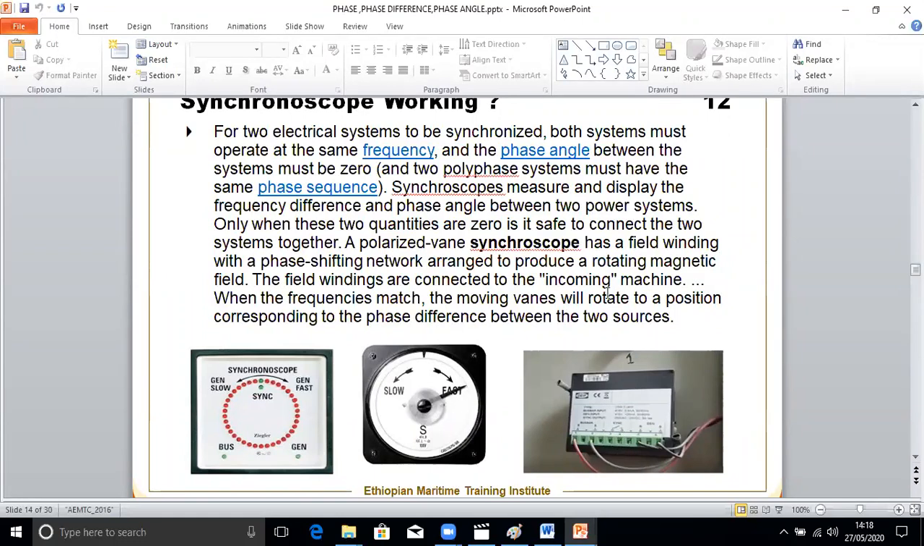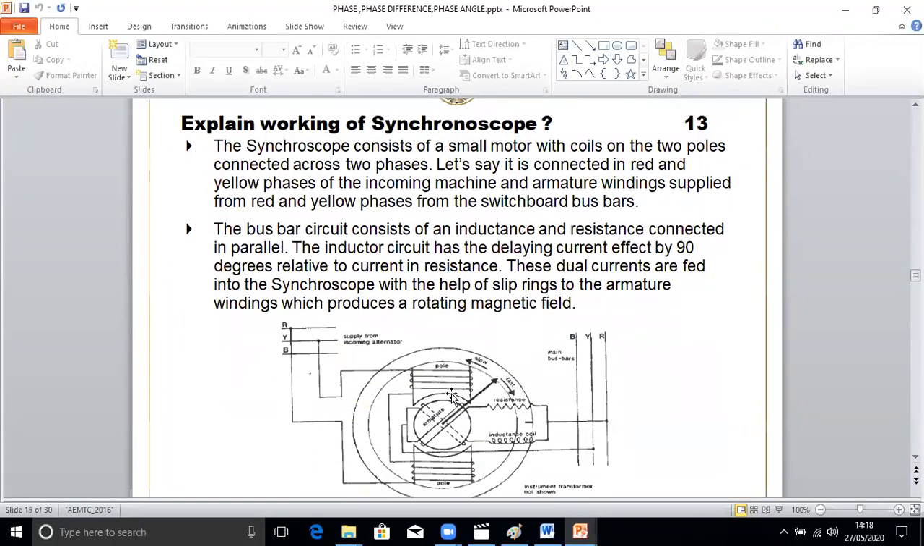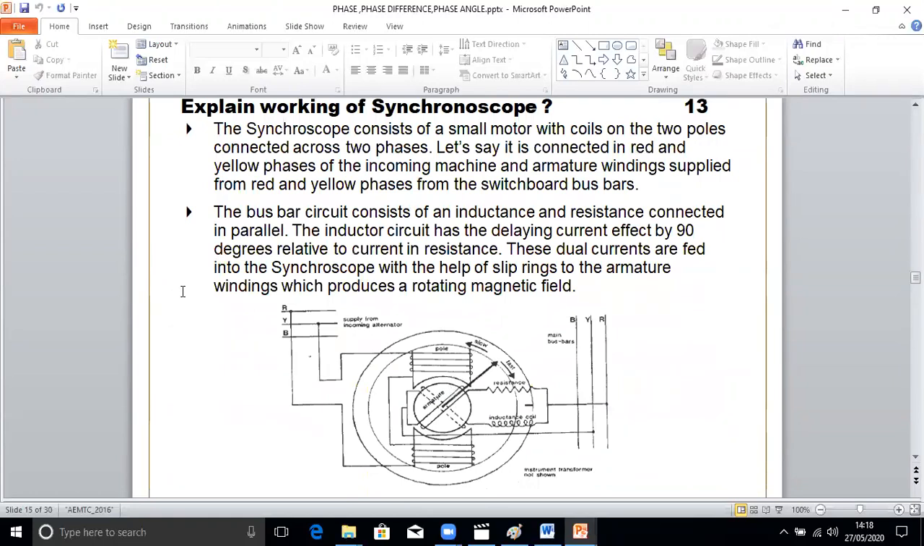And the field windings are connected to the incoming machines. When the frequencies match, the moving vanes will rotate to a position corresponding to the phase difference between the two sources. So this is a polarized vane type synchronoscope. You can see here, two phases are taken and connected to this field. Now here, this is the alternating field.